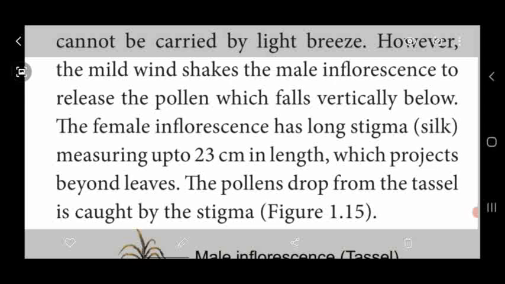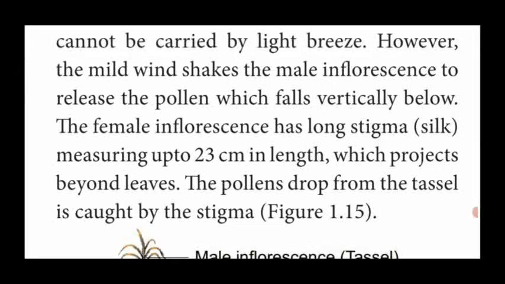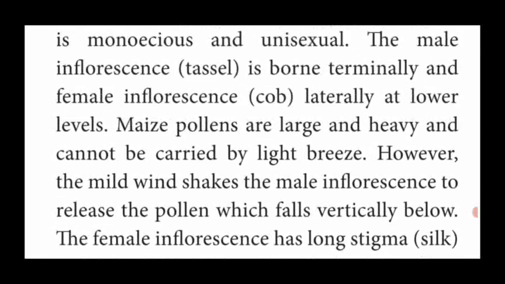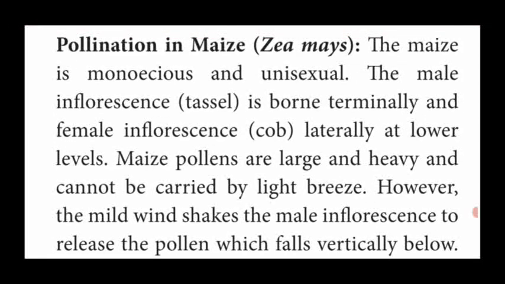The female inflorescence has the long stigma which is called silk, measuring up to 23 centimeters in length, which projects, that means comes outside beyond the leaves, so that the pollen grains dropped from the tassel are caught by the stigma. So that is the pollination by wind which takes place in the maize plant, that is Zea mays.